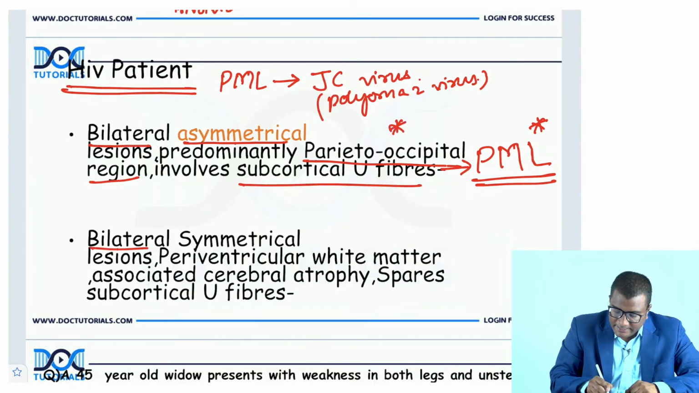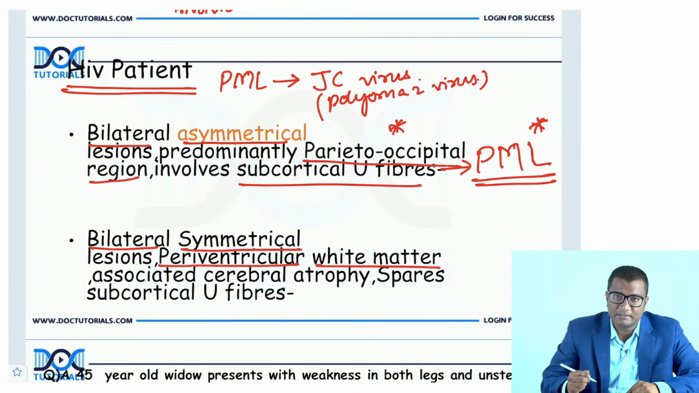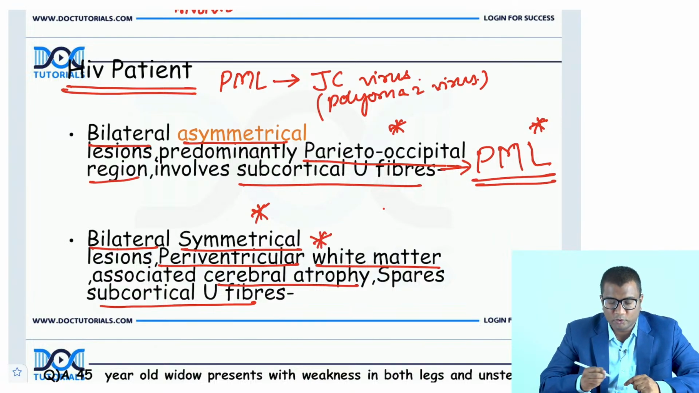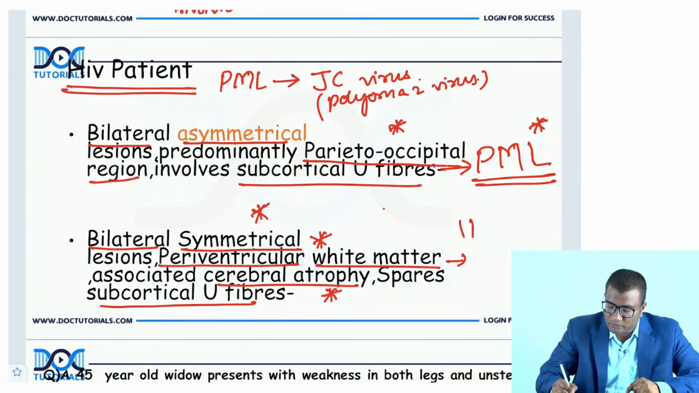But if you are given bilateral symmetrical lesions, involving periventricular white matter, with associated cerebral atrophy, sparing the subcortical U fibers, so if there is symmetrical involvement, periventricular white matter is involved, and associated global cerebral atrophy is there, this is suggestive of HIV encephalitis.